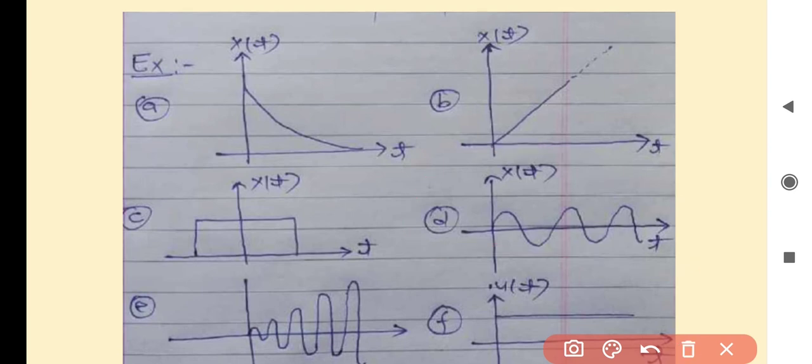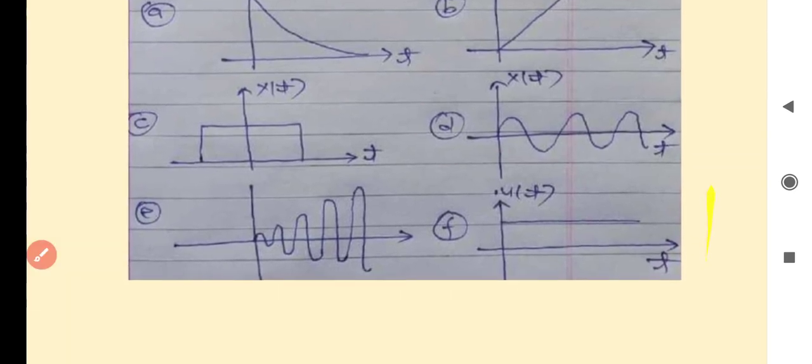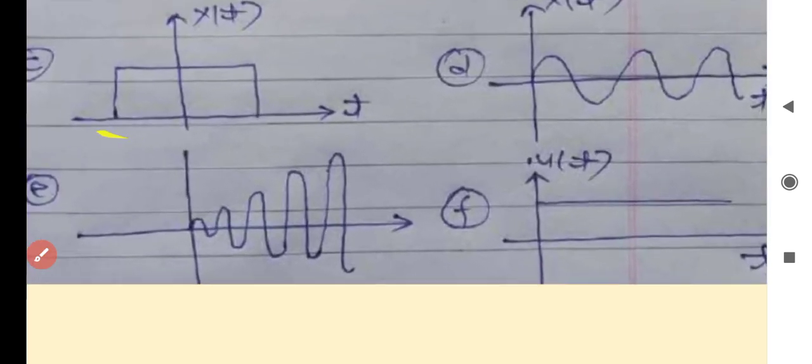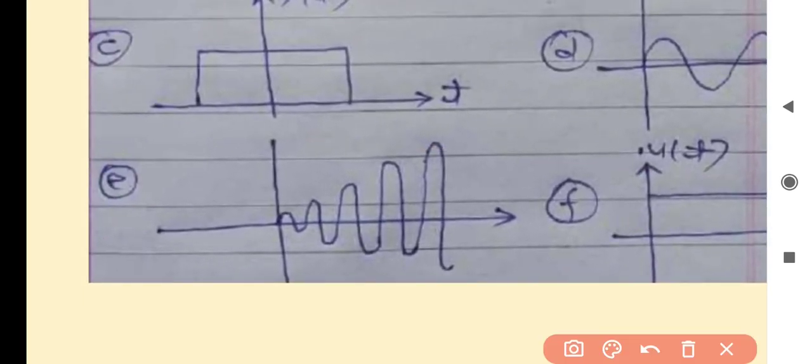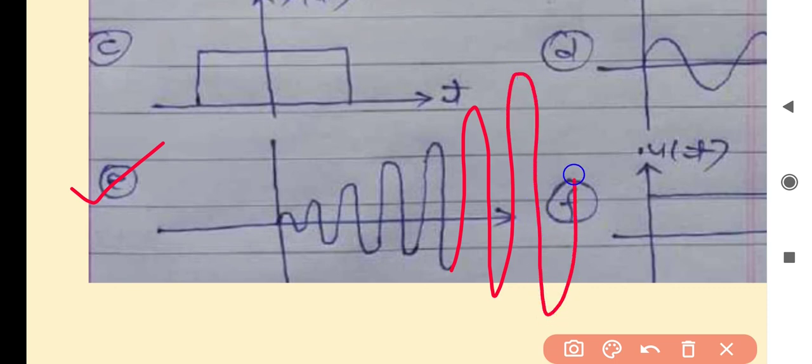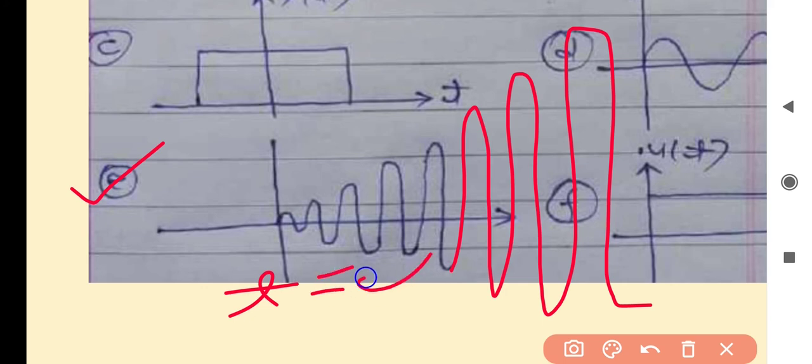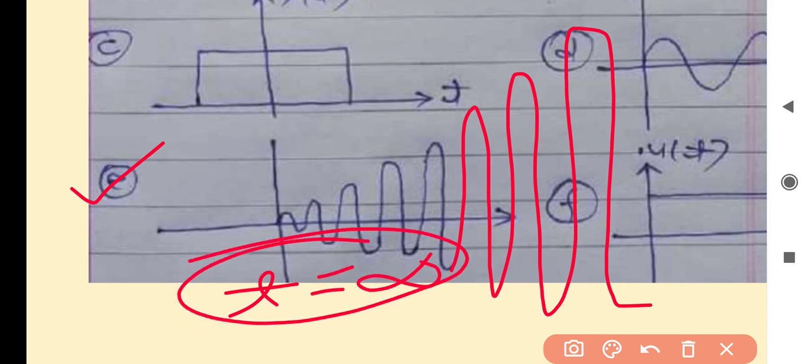The next example is a signal whose amplitude increases as t increases. Its amplitude is increasing at every instant of time. Then what will happen at t equal to infinity? This signal will give an infinite value.